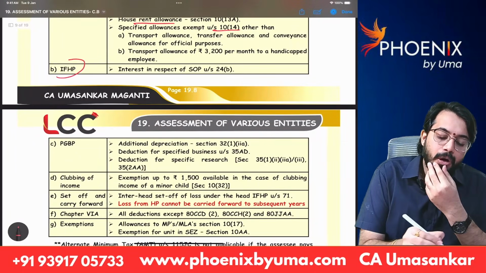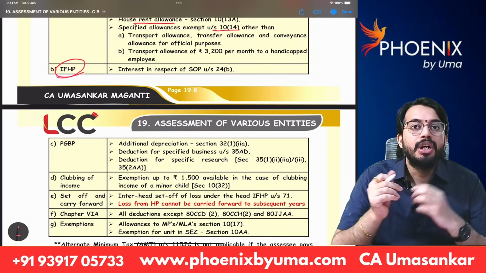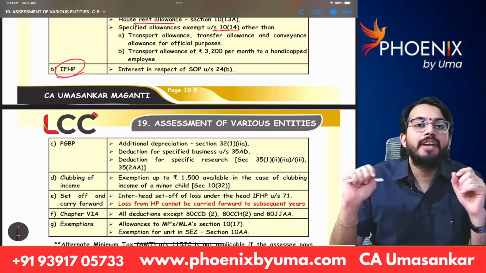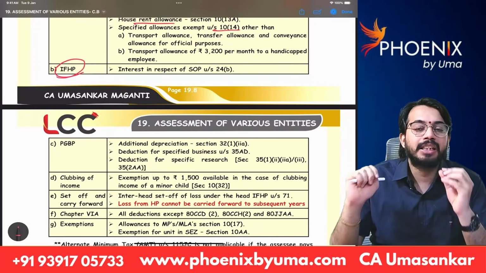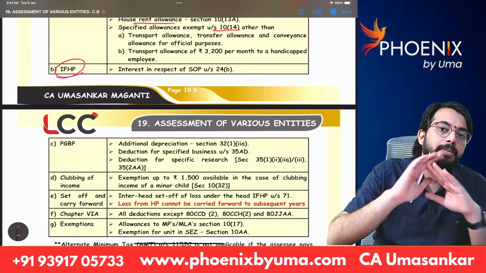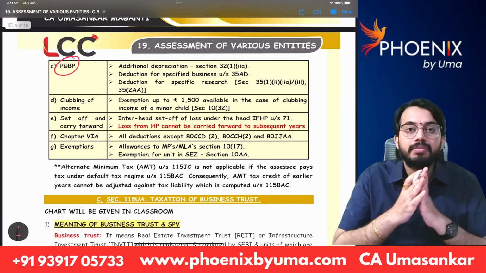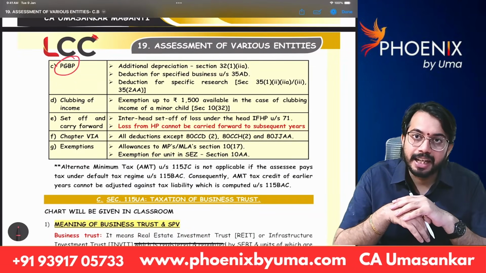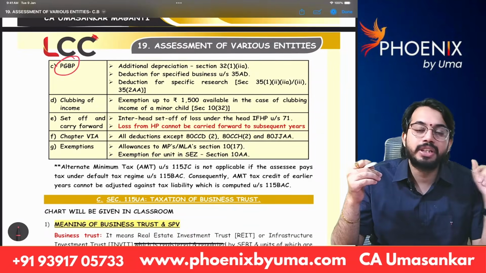Next. Income from house property. You know, in case of self-occupied property, the maximum interest allowed as deduction is 2 lakhs or 30,000. Even the 2 lakhs or 30,000 is not available if the assessee is paying taxes under default tax rates. So simply, if the assessee is paying taxes under default tax rates, interest on self-occupied property is zero. Interest on self-occupied property is not allowed as deduction. Next, in case of PGBP, additional depreciation is not available under default tax rates. So when you are calculating tax liability under default tax rates, don't claim additional depreciation.